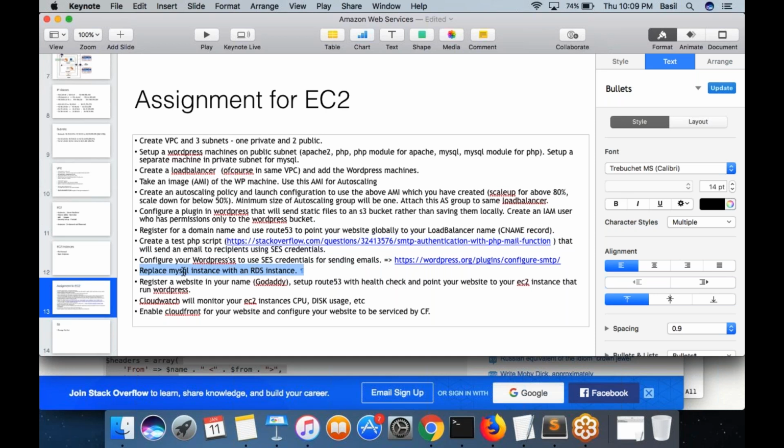And yeah, replace the MySQL instance with an RDS instance. Basically, earlier you set up MySQL manually. This time, create an RDS instance. Then your WordPress machines will connect to the RDS instance.